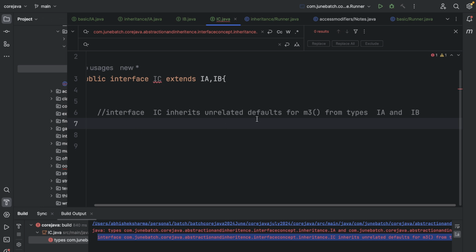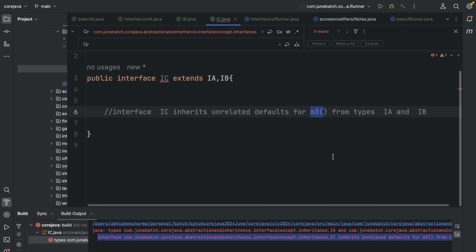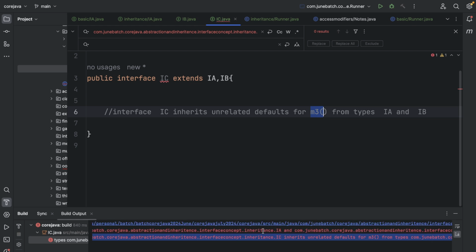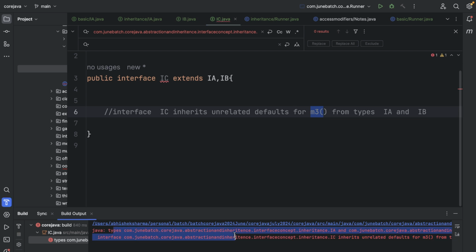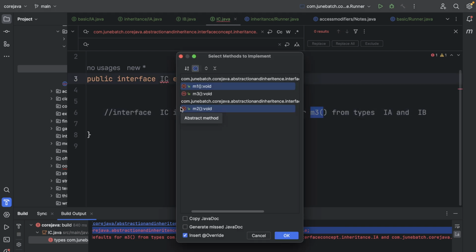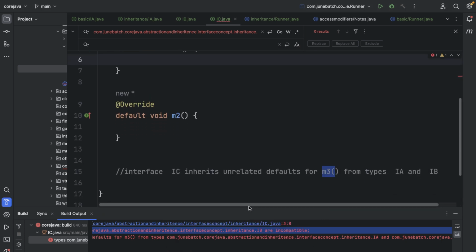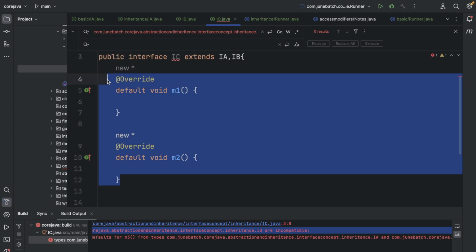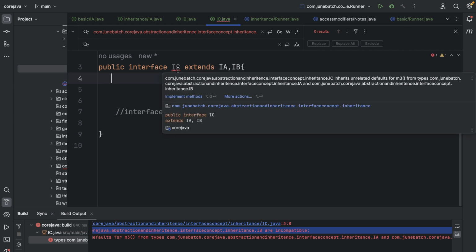Interface IC inherits unrelated defaults for M3 from types interface A and interface B, right? And then it's not saying anything else, right? It's saying that types IA and IB are incompatible, so we cannot inherit both things. Then it will provide us a suggestion. Then what do you want to do with these data, right? So it's saying you go and try to override the methods because it has the methods, right? So it will provide an error.